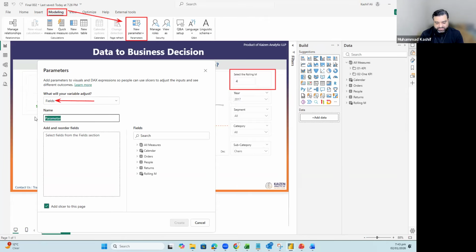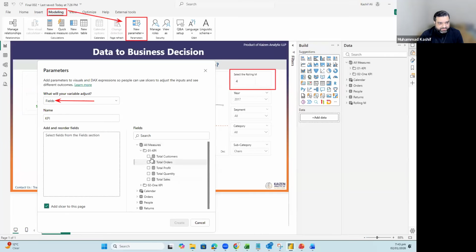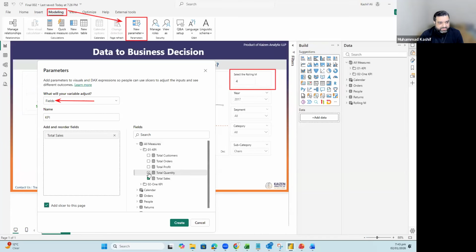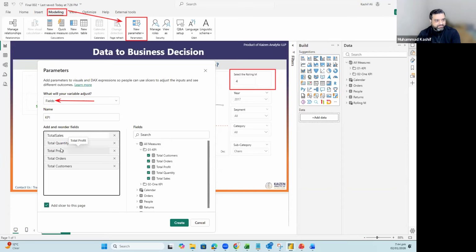So I will just give it as KPI, make it short, and I will add the measures: sales, quantity, profit, order. Let me remove this one, total word, right over here.